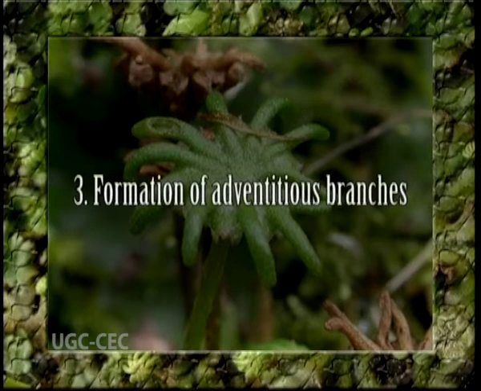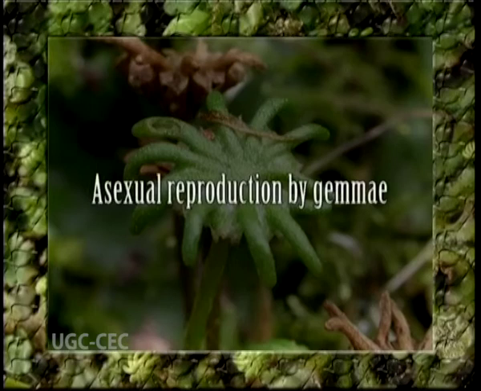Formation of adventitious branches. Under favorable conditions, the thallus gives rise to adventitious branches. These branches usually develop from the ventral surface of the thallus, though they may also develop from any part of the thallus. These branches, on separation due to decay of the connecting tissue, develop into new thalli. Now, asexual reproduction by gemmae. An interesting and special method of vegetative reproduction occurs by special reproductive bodies known as gemmae.